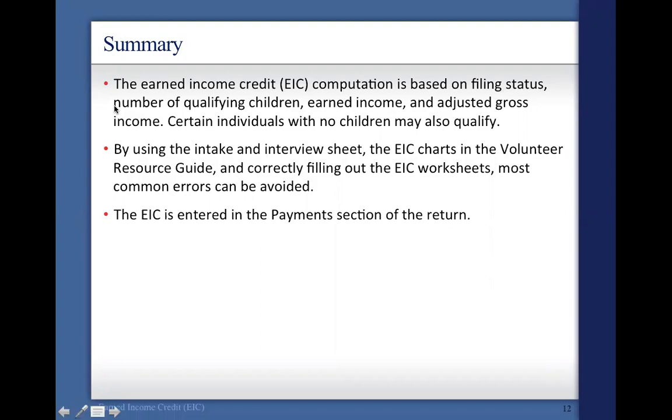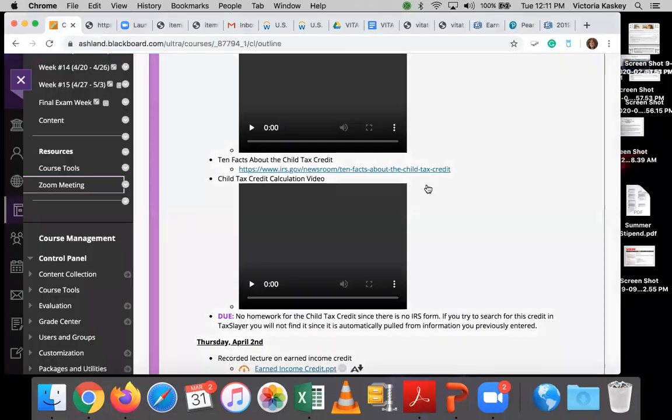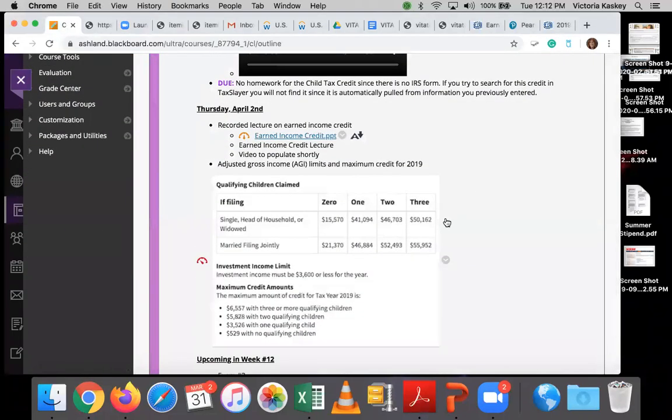What I want to point out here is some of the information that you have in your textbook. In your course, down here under Earned Income Credit, I produced the table down here, which I think is a lot easier to read than what you have in your textbook. So if you're on page I-2, Part D, Earned Income and AGI Limitations, it says the same exact information, but because I'm an accountant and I love tables and they're easier to read for me and hopefully for you too than information that's in paragraph or bulleted point format, this information that I have here is the same as the information that you have in your textbook, right?